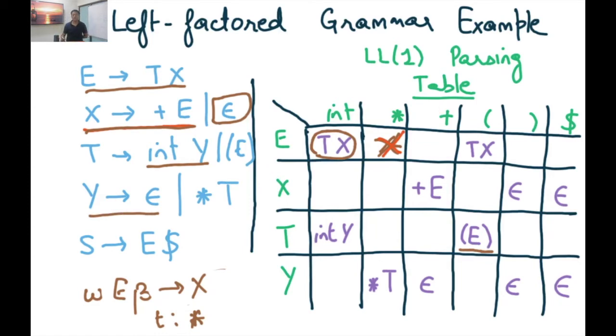Now, once again, we haven't so far discussed how to construct this table, but let's say some oracle has given us this table, and now we want to write our LL1 parser, which is going to look very similar to a recursive descent parser, except that now we are not going to do any backtracking. At any step, if we have a choice, we are going to consult this table to figure out which production to use.